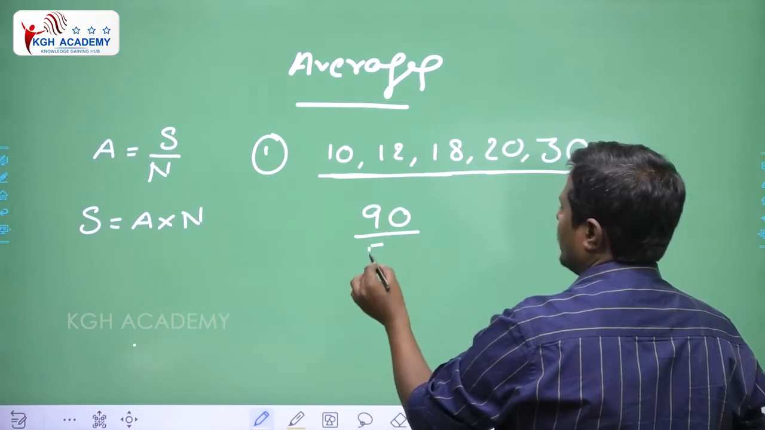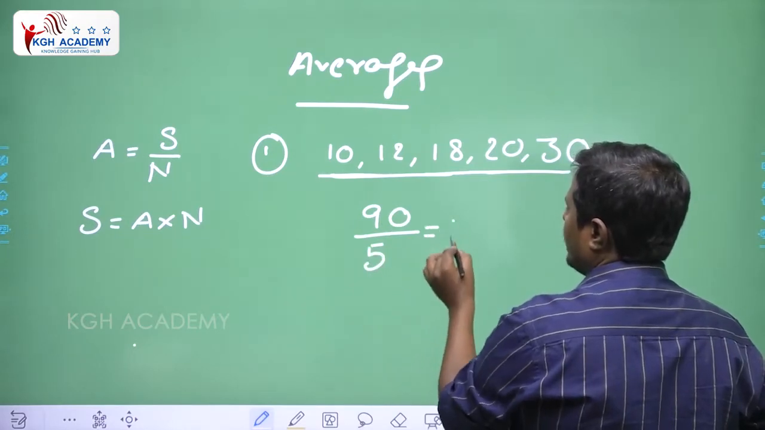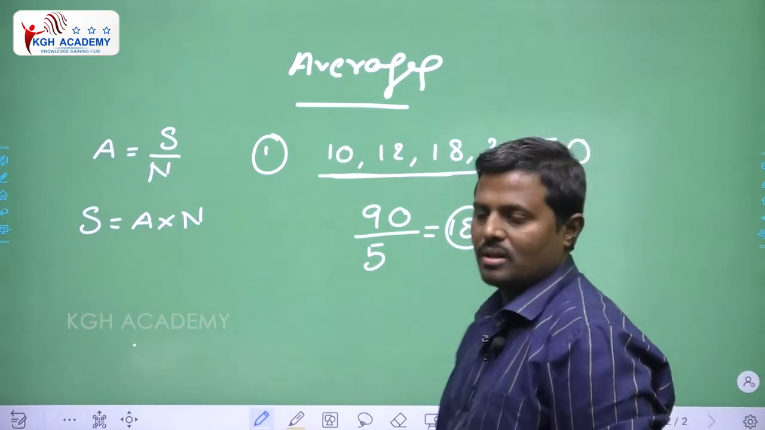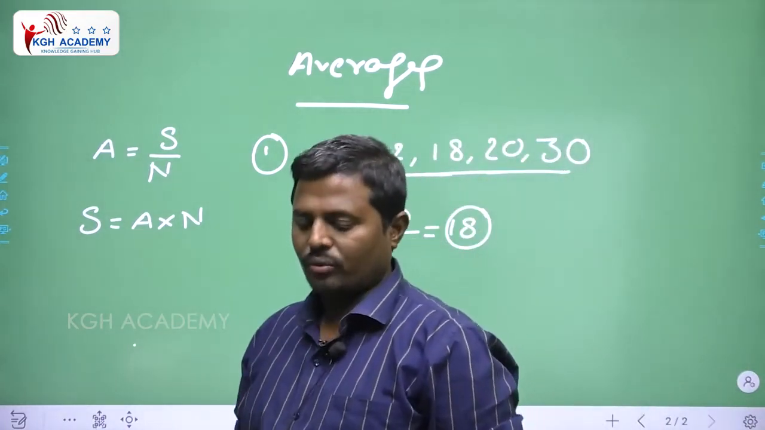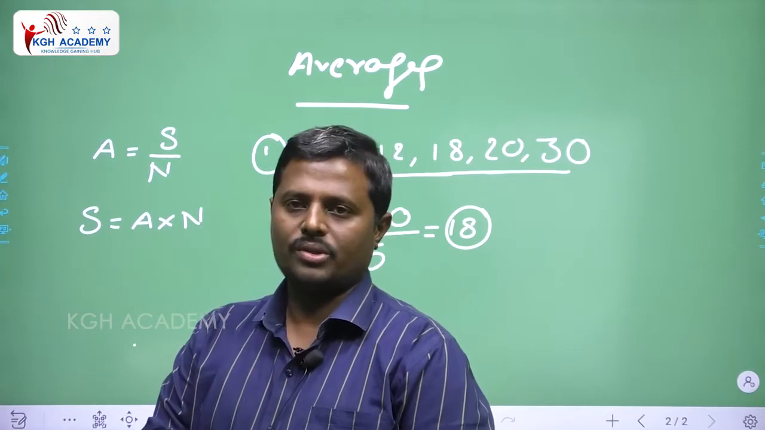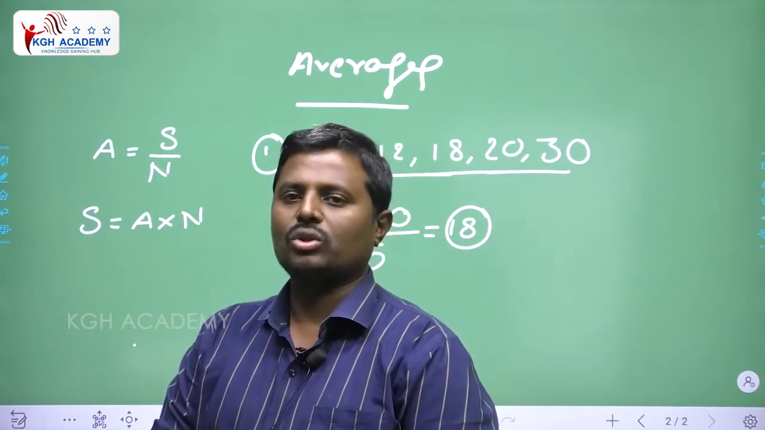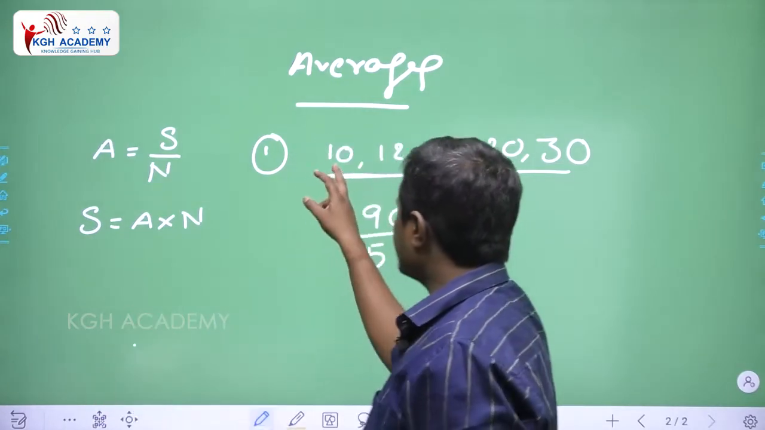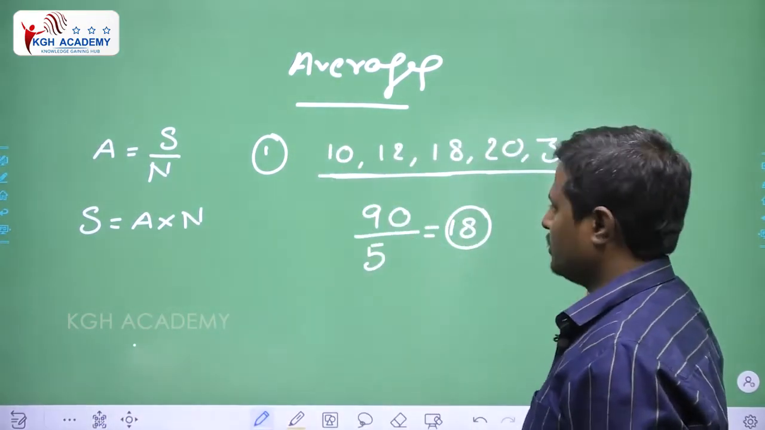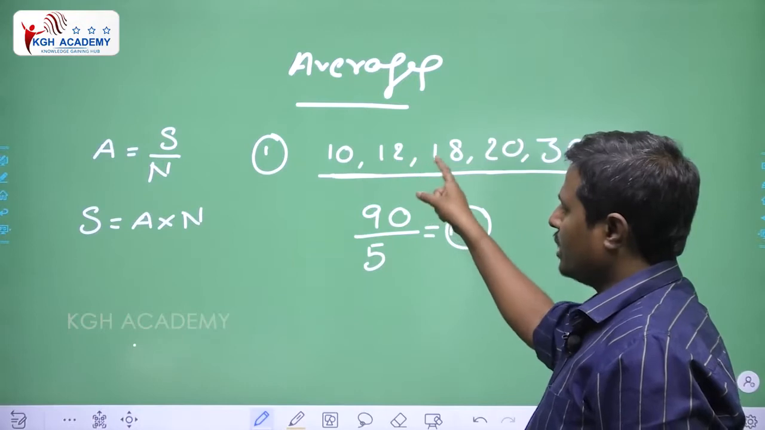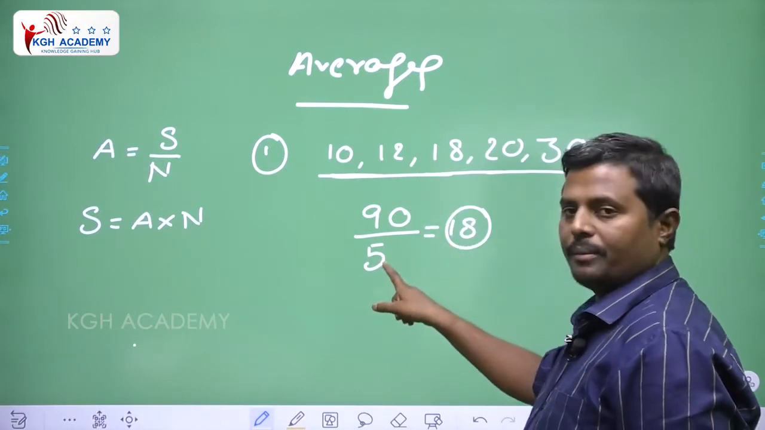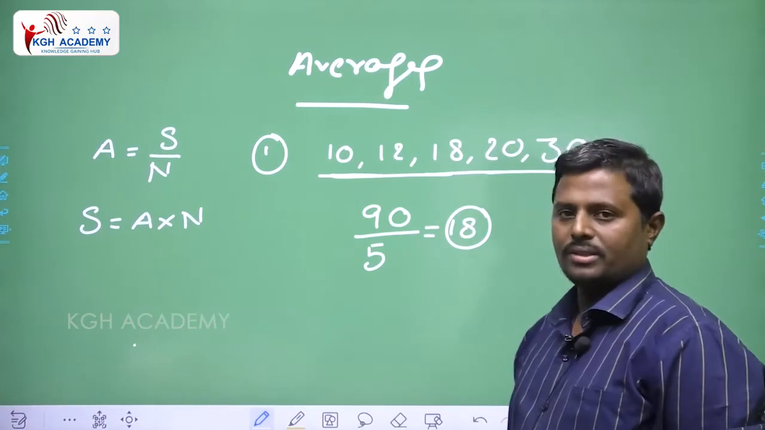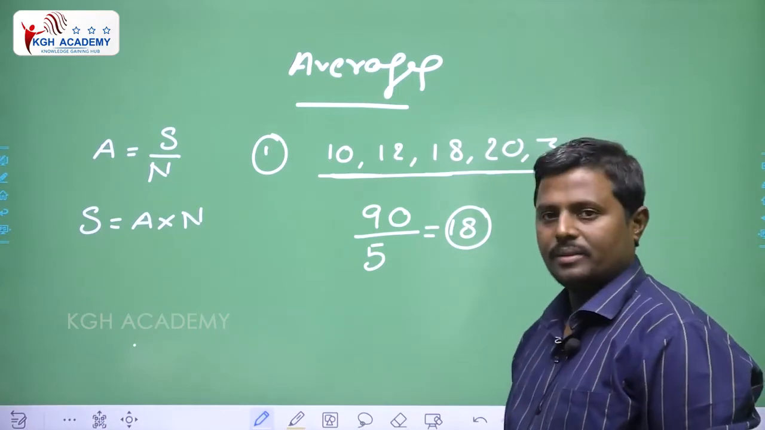90 divided by how many numbers are there? 5. 90 divided by 5 equals 18. 18 is the average. We know the formula: average equals sum of numbers by number of numbers. Just take the total of all the numbers, which is 90, divide by how many numbers there are, 5, and 90 divided by 5 equals 18. 18 is our answer.